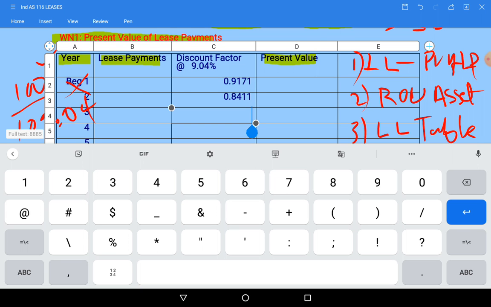Or else we will take 4 digits each year. Let us take 3 digits itself. Why to take unnecessary calculations? Rounding off होता कोई problem नहीं. So first year it will become 0.917. Second year it will be 0.841.